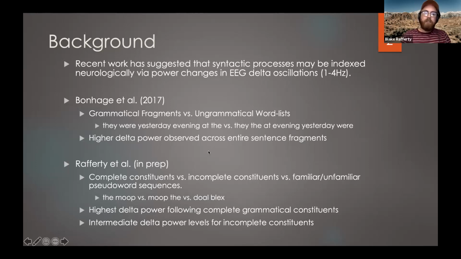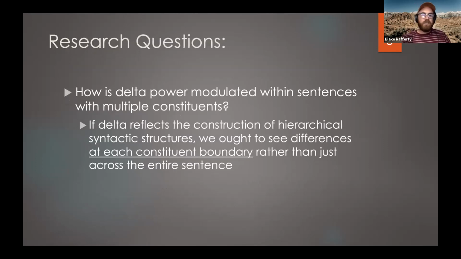But to really verify that approach, there are a couple of questions that still needed to be answered. Specifically, how do delta oscillations change when sentences have multiple grammatical units? A noun phrase is one thing, but when you have a lot of different moving parts, do delta oscillations match that? And if it represents this building of hierarchical grammatical structures, then we really should see differences at the edges of these grammatical structures rather than just across the entire sentence.